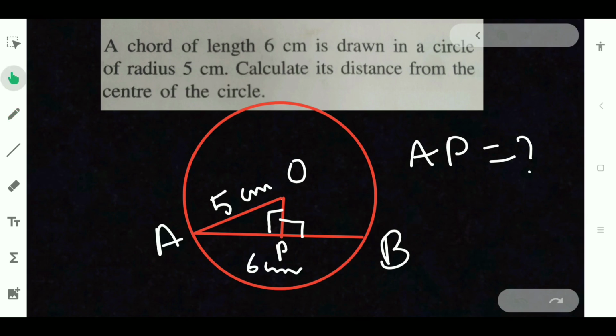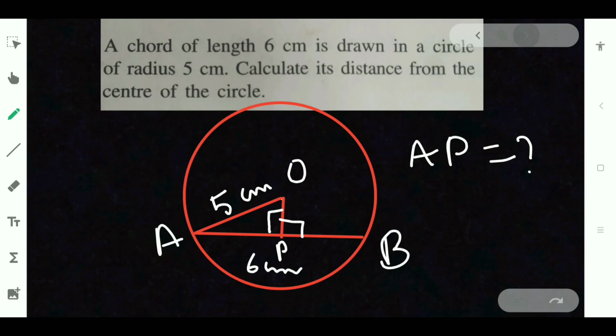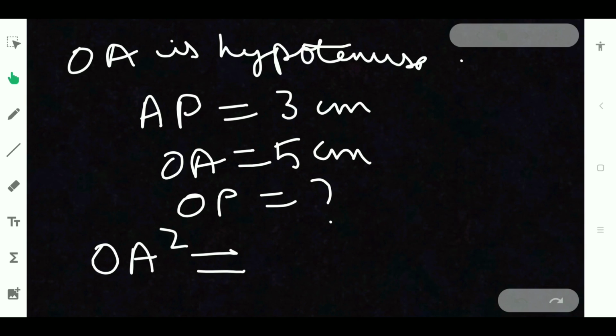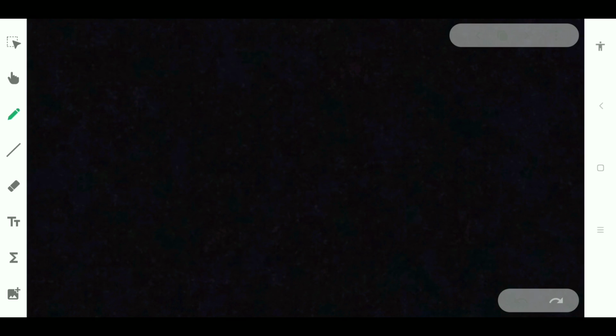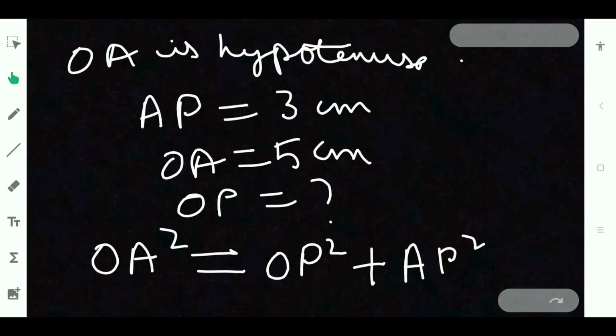So hypotenuse square is nothing but OA square, equal to the squares of both sides, that is OP square plus AP square. AP is 3 centimeter. First let us take OA square.